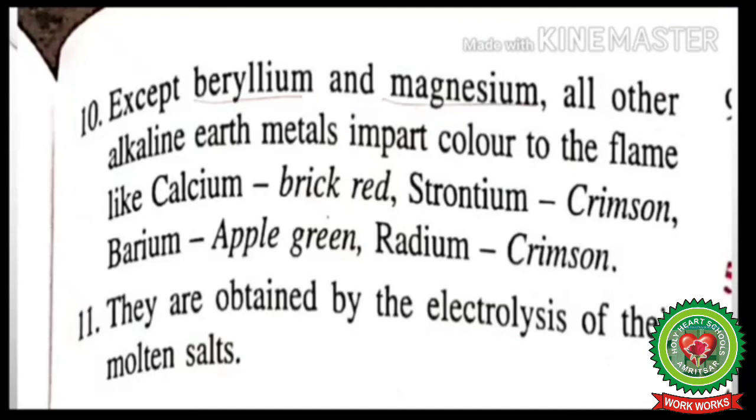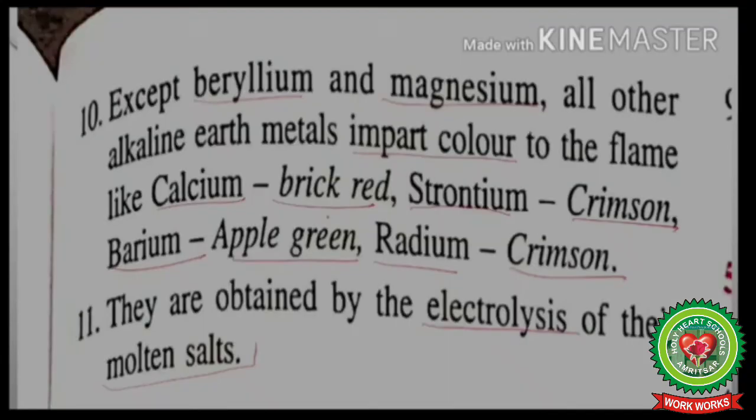Except beryllium and magnesium, all other alkaline earth metals impart color to the flame like calcium, brick red, strontium, crimson, barium, apple green, radium, crimson. They are obtained by the electrolysis of their molten salts.